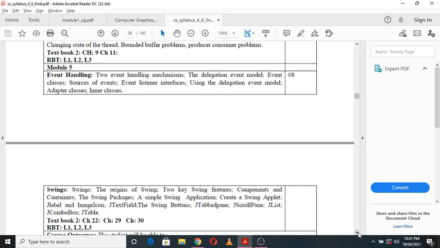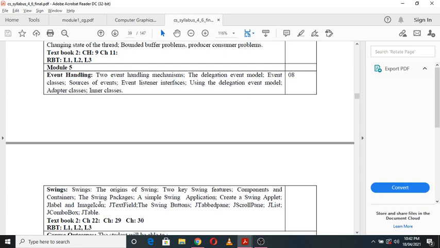Then the next half of this module is about swings. Here you are going to study the basics of swings, then the origin of swing, how exactly swing originated, then the two key features of swing, then the components and containers with respect to swings, then the swing packages, then a simple swing application.